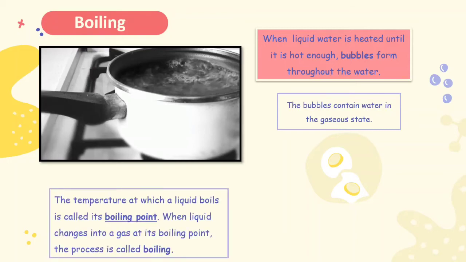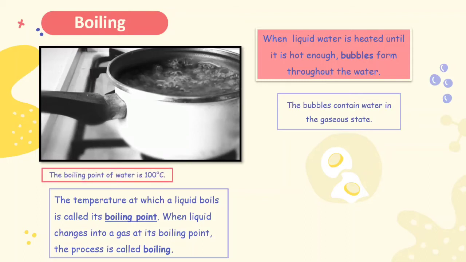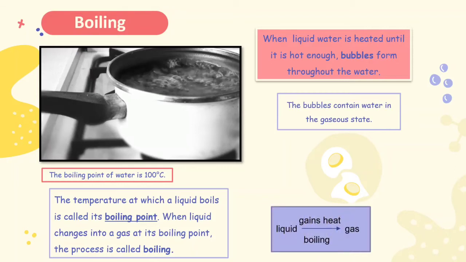The temperature at which a liquid boils is called its boiling point. When liquid changes into a gas at its boiling point, the process is called boiling. So the boiling point of water is 100 degrees Celsius. Once again, liquid that gains heat, it becomes gas. And the process, we call it boiling.